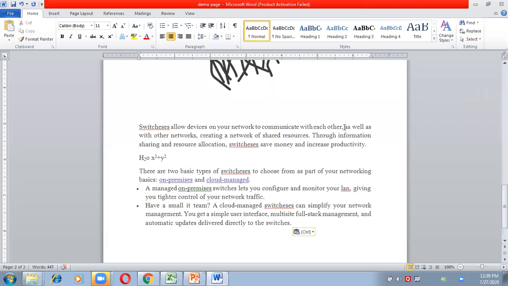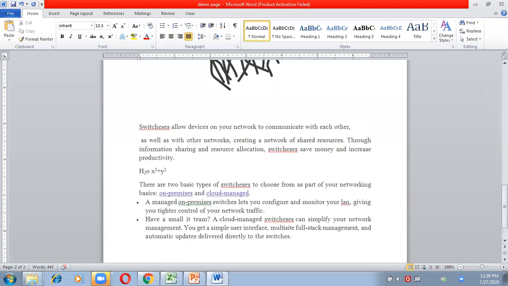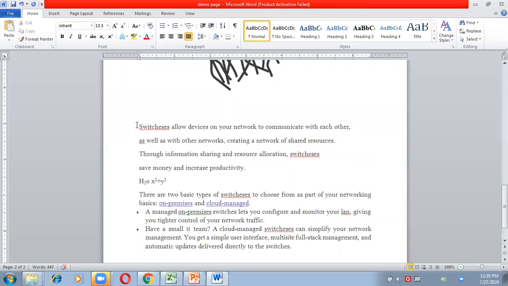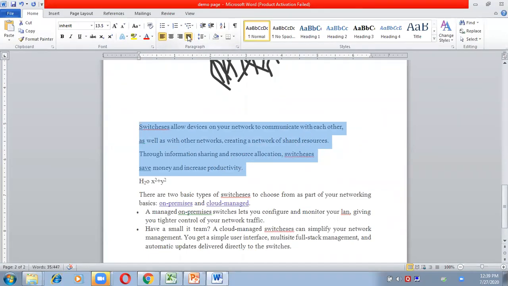After this, I'll press enter to bring the content to the next line, and after this line also I'm pressing enter. Now I'm just selecting this paragraph and clicking on justify. Justify means all the lines will be of equal length.